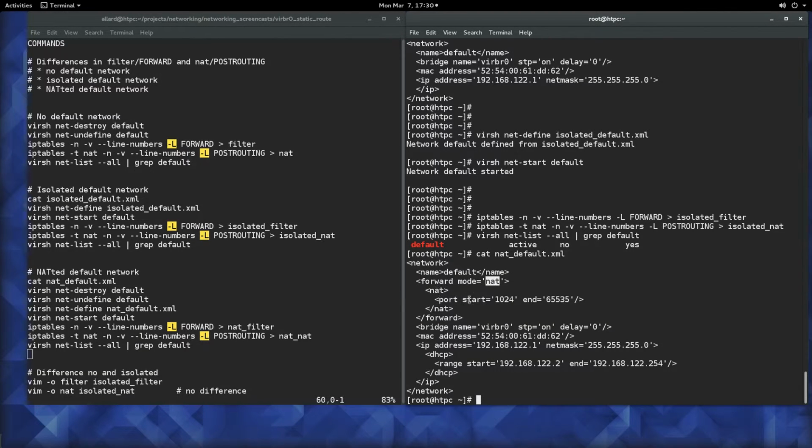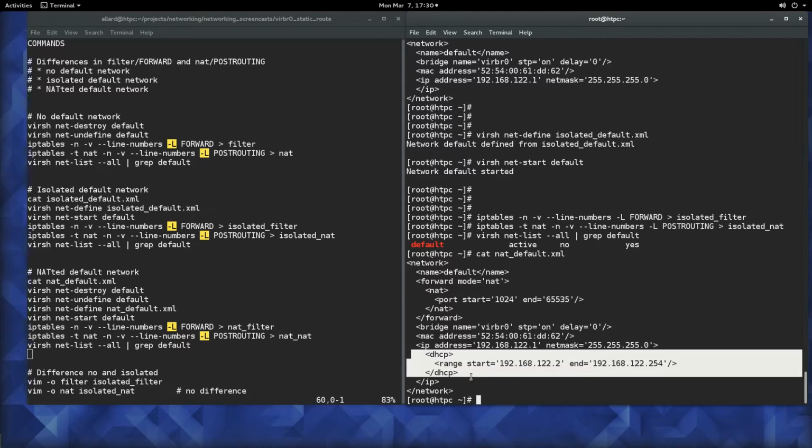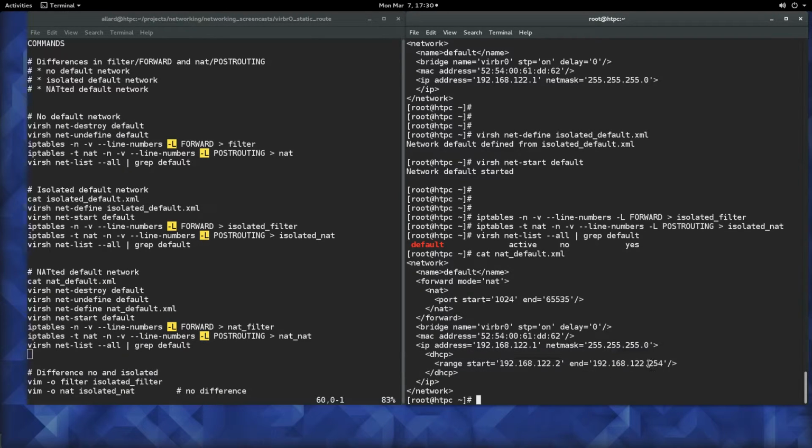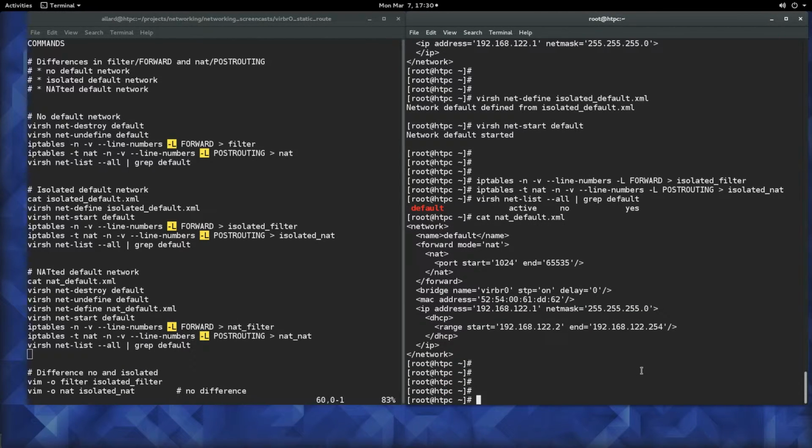In the NAT mode we can also specify the port range, which we do. Originally when we installed our system and installed the libvirt RPM packages, this default network also starts up a DHCP server with this range. So we're going to create exactly the original default network definition.